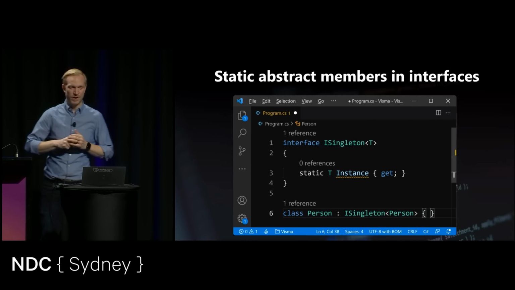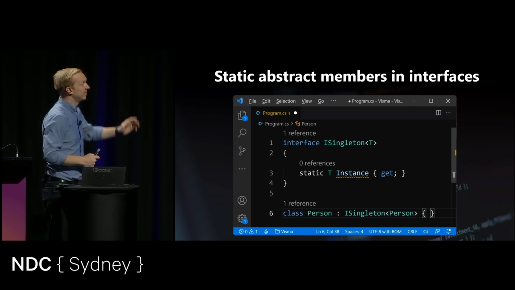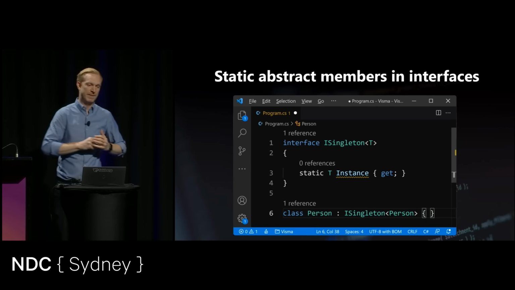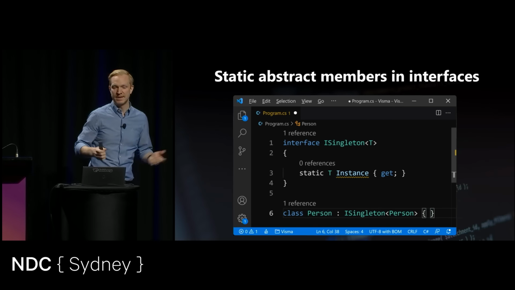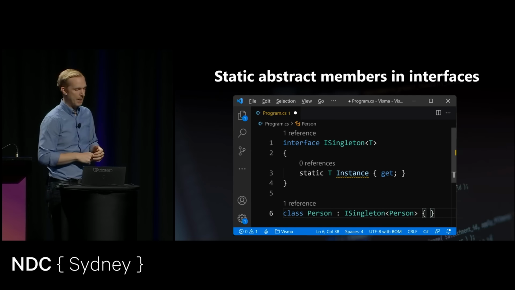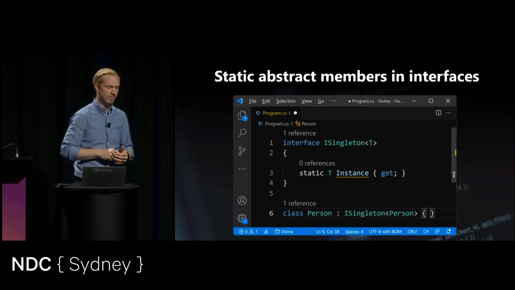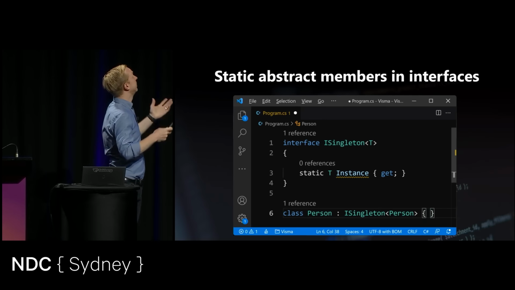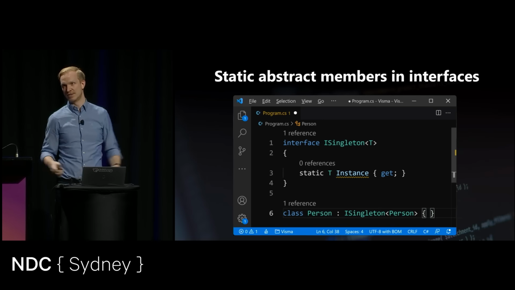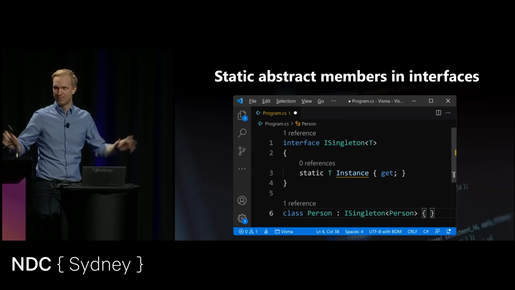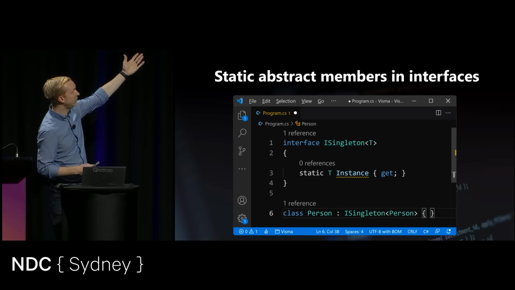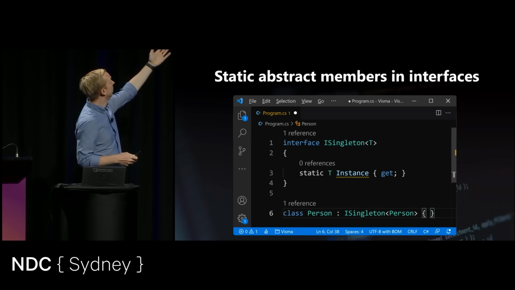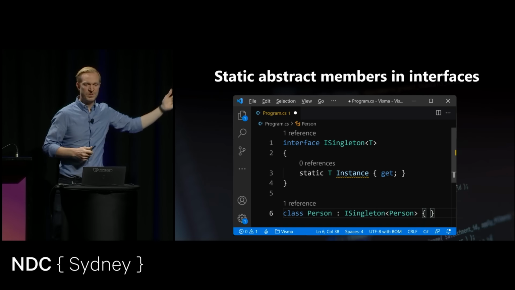Anyways, here's another one. Before we end this, there's this thing called static abstract members in interfaces. If we were to do this today, there wouldn't be any compiler problems. It wouldn't tell us that I have this static T on my interface ISingleton. We all love singletons, and if you're from Java, we all love this. But it's not telling me that my actual Person class here should implement that, right? Which is a little bit problematic.